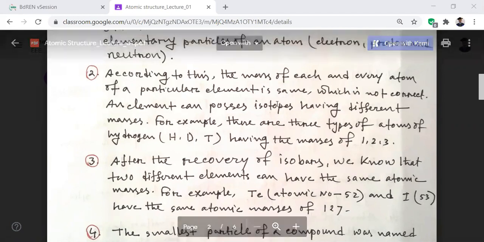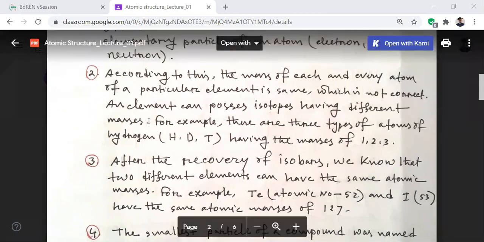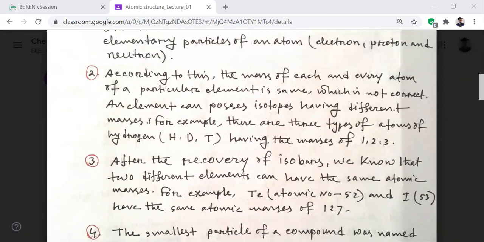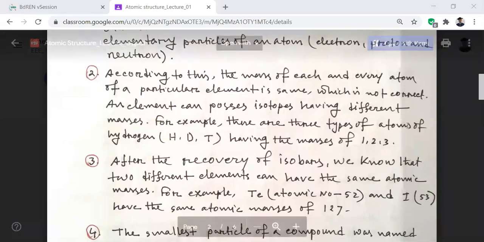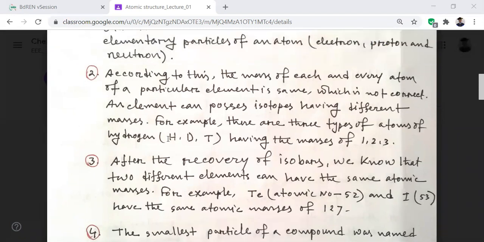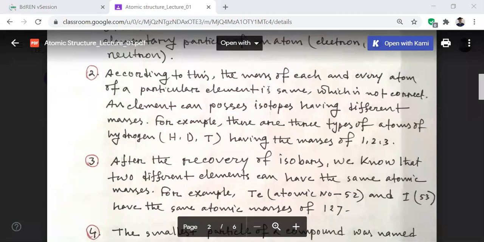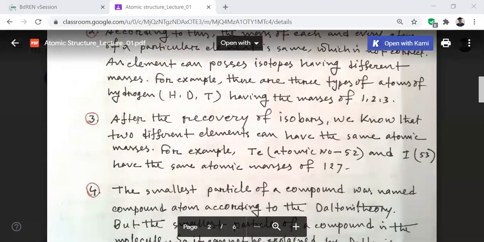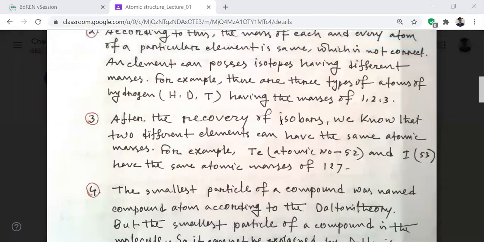An element can possess isotopes having different masses. You know what an isotope is: if two atoms have the same atomic number, that is, the same number of protons, but different mass, then they are isotopes. When isotopes were discovered, this conception did not remain valid. For example, there are 3 types of atoms of hydrogen: hydrogen, deuterium, and tritium, having the masses of 1, 2, 3. But according to Dalton's theory, the mass of each and every atom of a particular element is the same, but it is not correct.